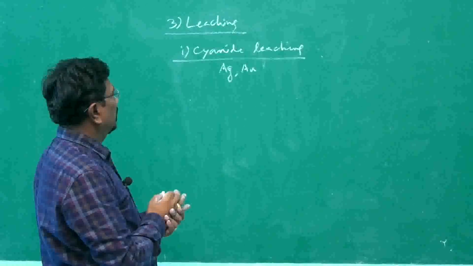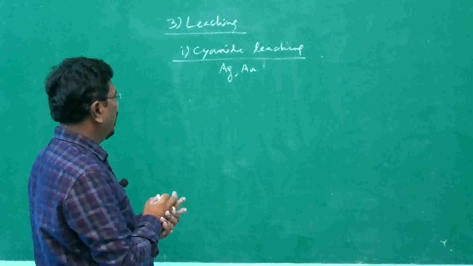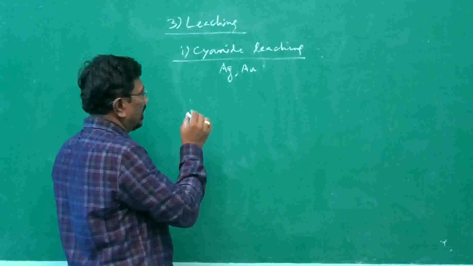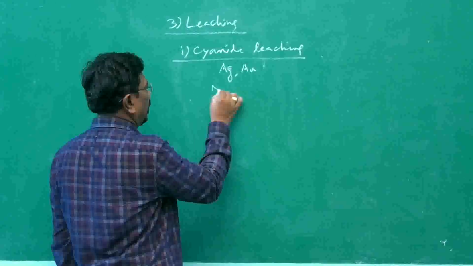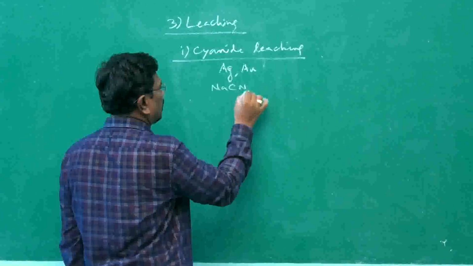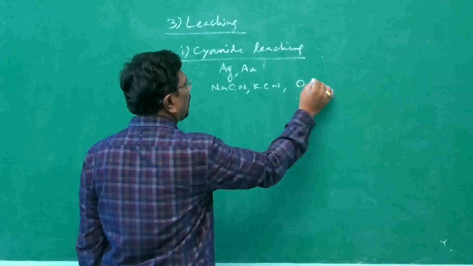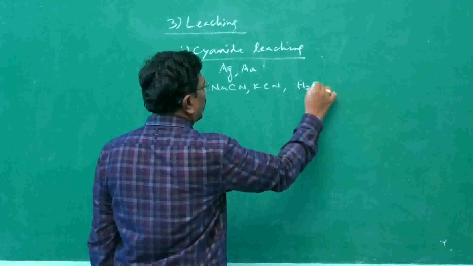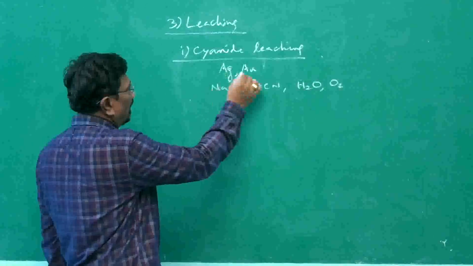The ores of silver or gold are treated with a dilute solution of sodium cyanide or potassium cyanide, in an aerated solution. Dilute means we will be having water. Aerated solution therefore will be having oxygen. The metal may be gold.